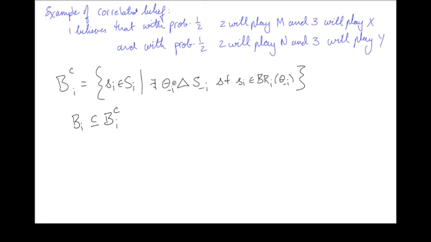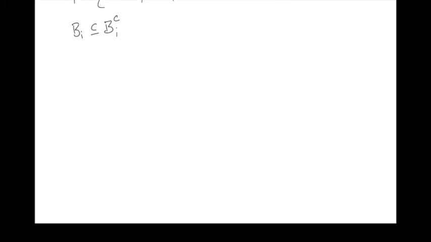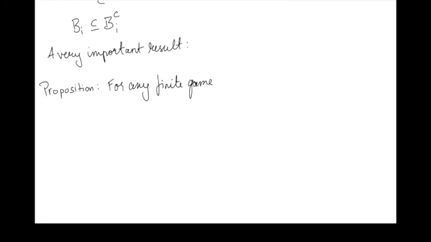A very important result in game theory is the following. For any finite game, what do I mean by finite game? I mean that the S_i are finite sets. So for every player, there's a finite number of strategies. So for any such finite game, B_i is a subset of B_i^C, but that's going to be exactly equal to the set of undominated strategies for player i.